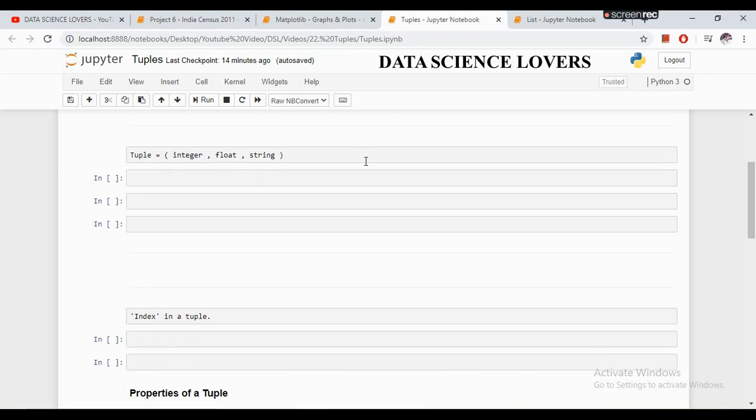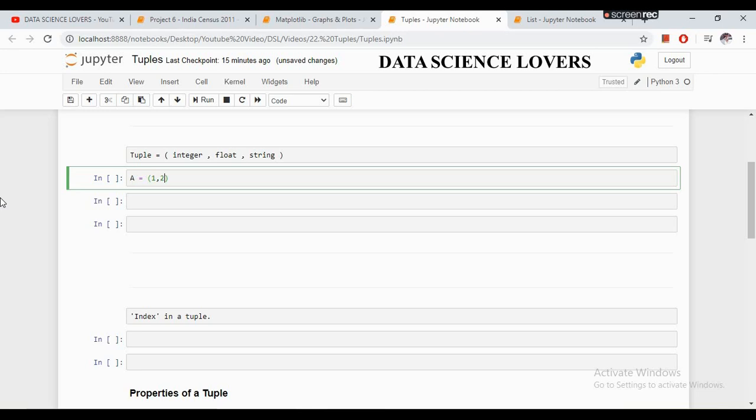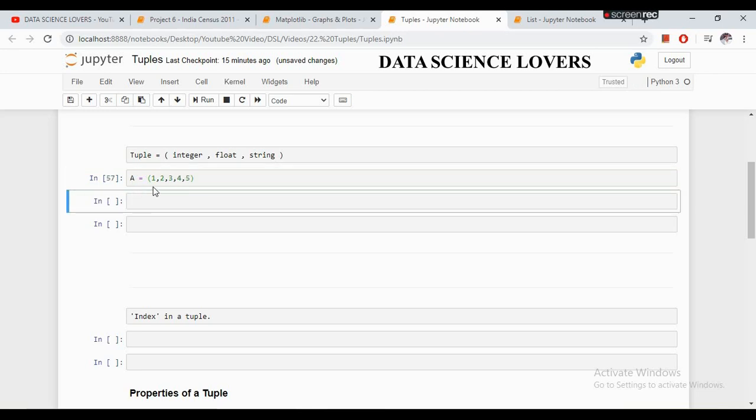So how to create a tuple? This is the format of a tuple. It shows that it can contain integer, float or string values in the round brackets. To create a tuple, we write our tuple name, like a, and we can put integer values. This is a tuple with all integer values.